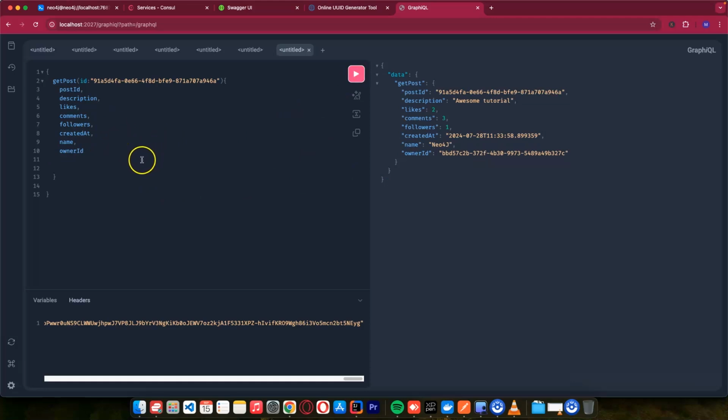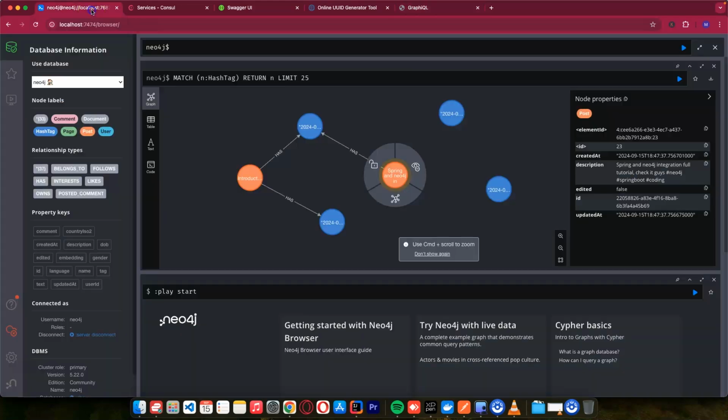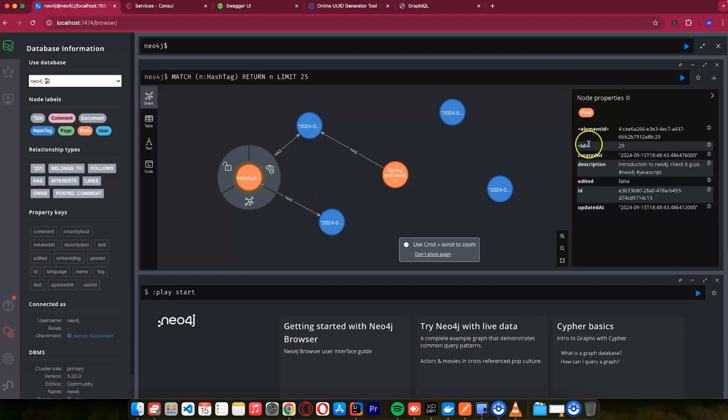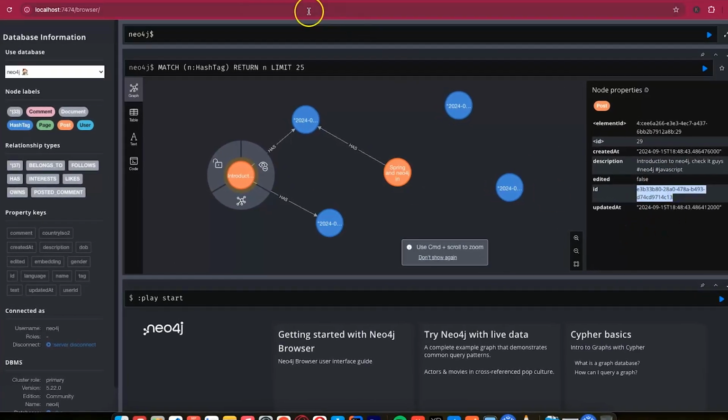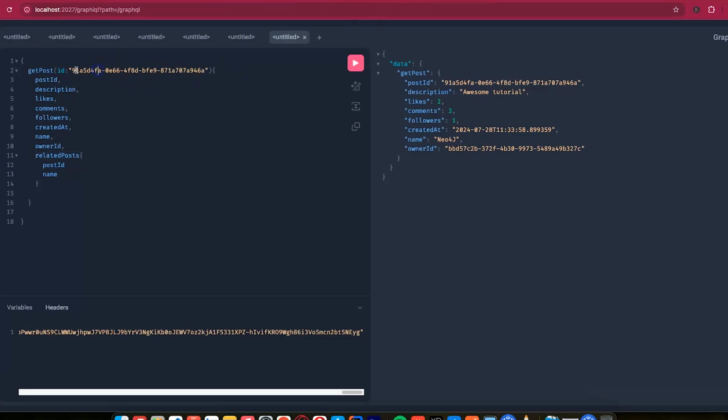So what we want to do now, we need to implement the related post, and we need to get similar post. So what we can do, let's come back here in our Neo4j and find a query. Let's think of this post. Let's say this is the post I want, let's copy this post ID, and I want to look for this one.